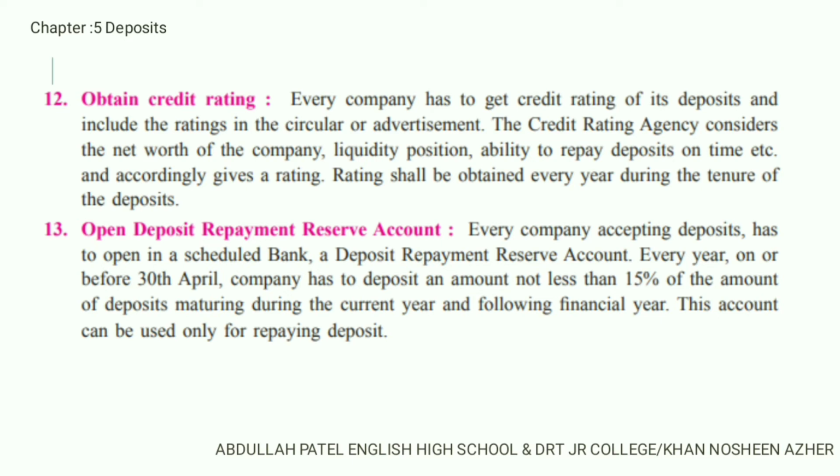These are the credit rating organizations who provide information to investors. As you can see this paragraph, every company has to get a credit rating for acceptance of deposits, and include the rating in the circular or the advertisement. That means the credit rating information should also be printed in your circular or advertisement.